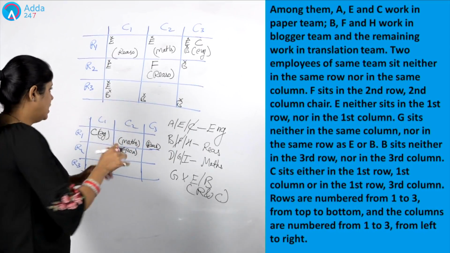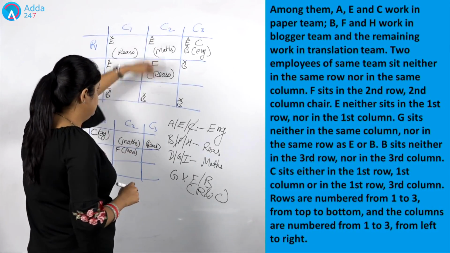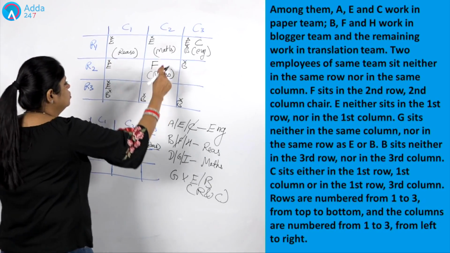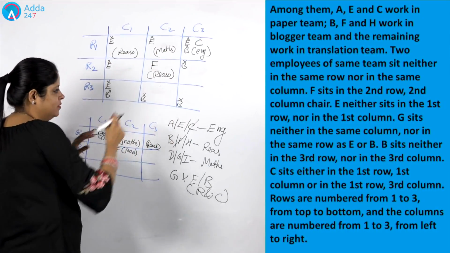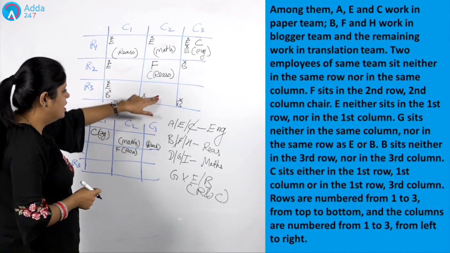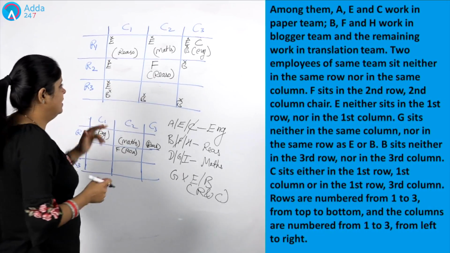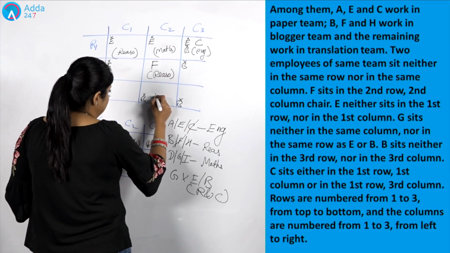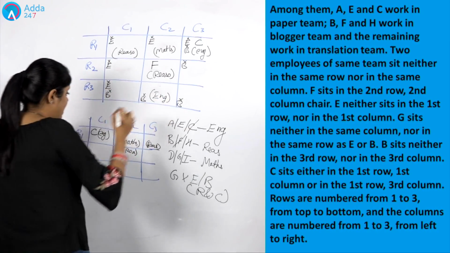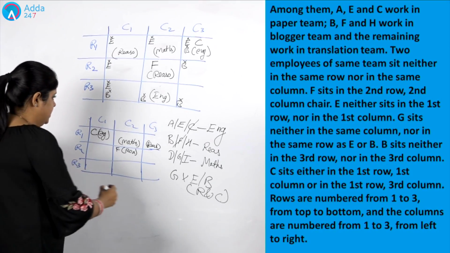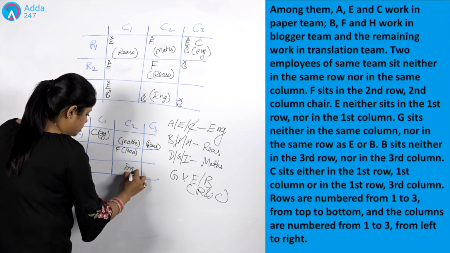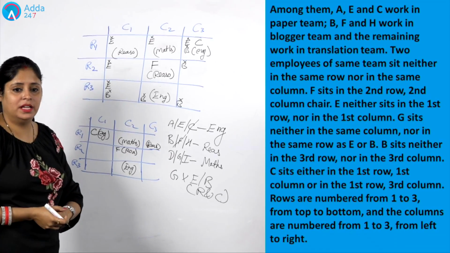Fine. Okay, let's target another thing. This column 2. In column 2, two subjects are decided, maths and reasoning. So what will this be? Can I write maths here? No. Can I write reasoning here? No. So which is the left one? The left one is English. So I will write English here. If I am considering this possibility, this is maths, this is reasoning. Ultimately, this one will also be English only. Okay, so I am done with this.